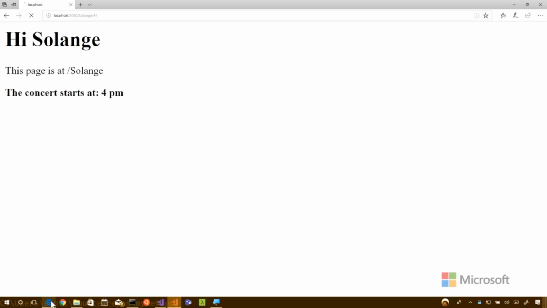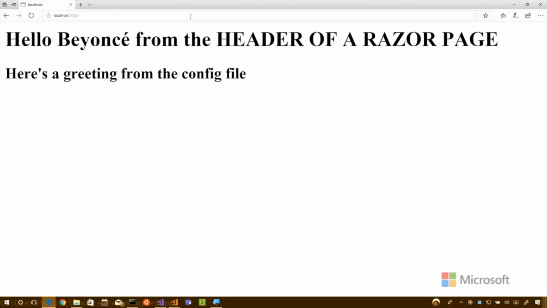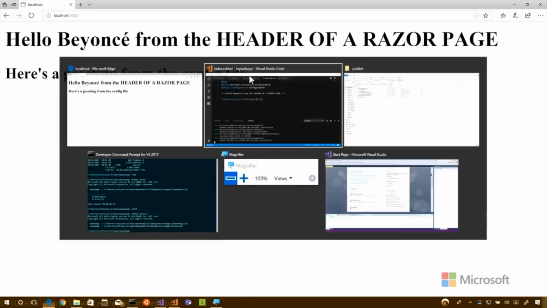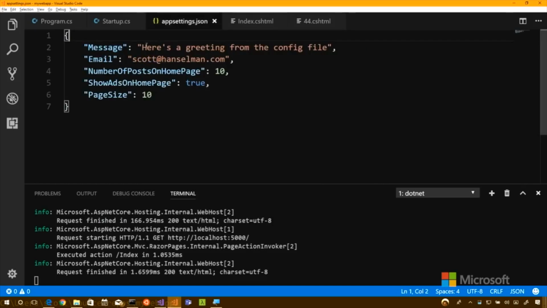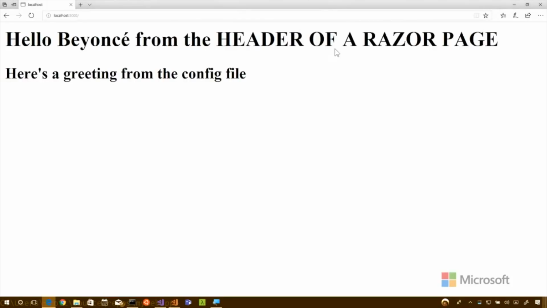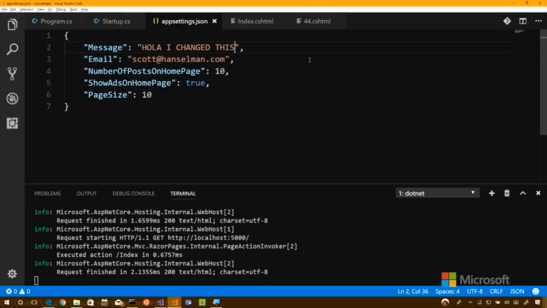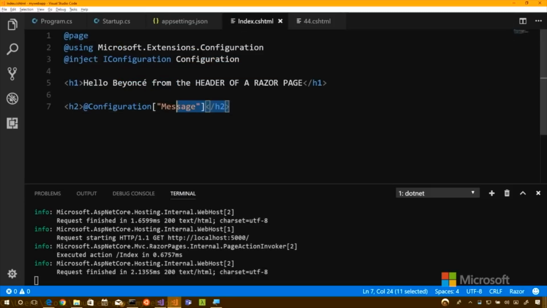That is true. So that's our Solange page. Let's look at our home page. Here you go. Here's a greeting from the config file. Let's go back and change that. To another greeting? Yep. Right, so that's coming out of that config file. We changed the config file and the value changed. We did not change the code. All right, that's pretty cool.